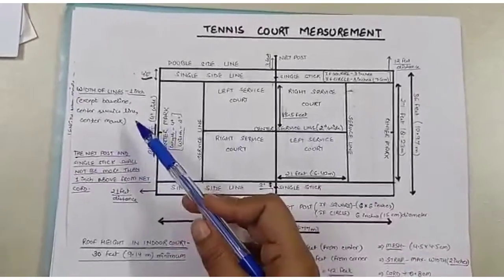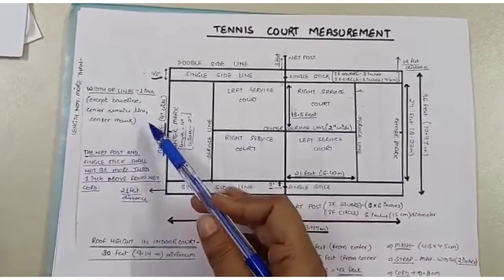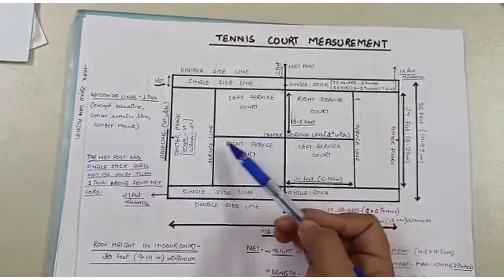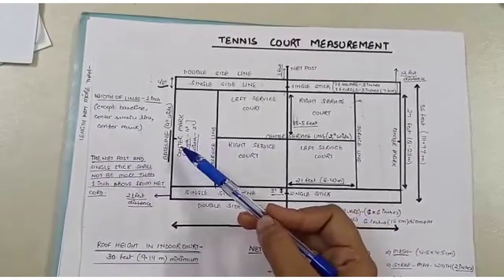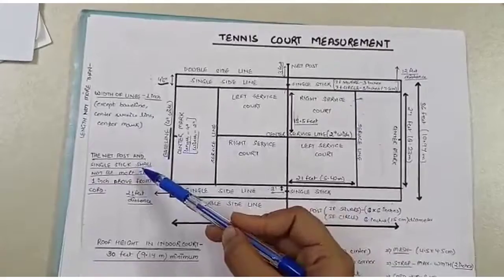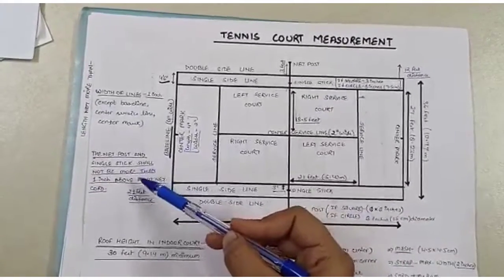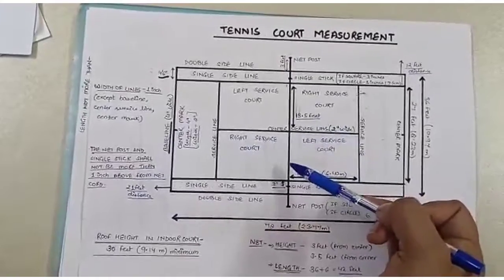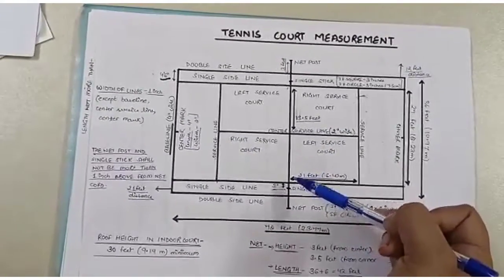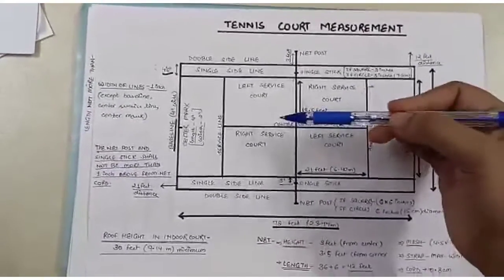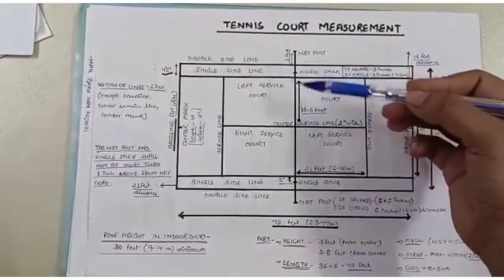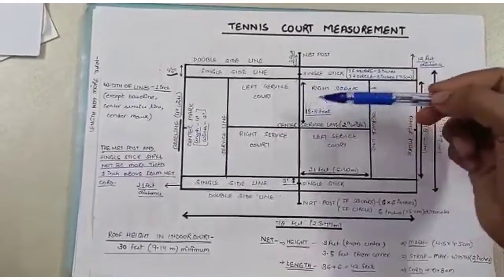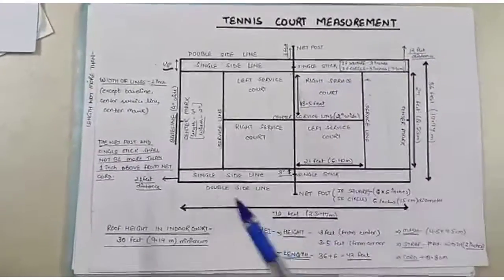Width of lines. Width of line should be 1 inch except the baseline, center service line, and the center mark. The net post and single stick shall not be more than 1 inch above the cord on which the net is tied. That means it should not be above 1 inch.